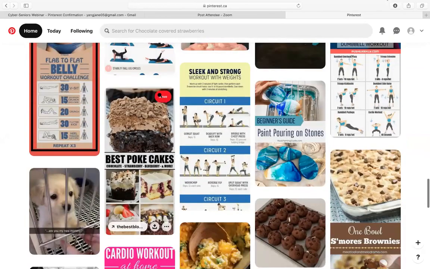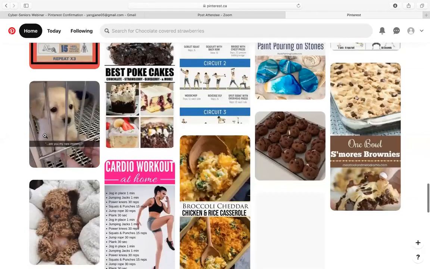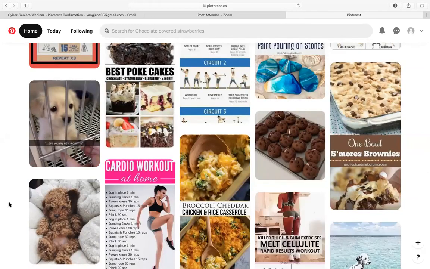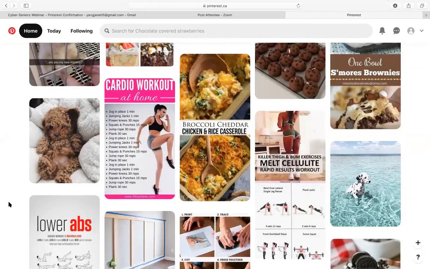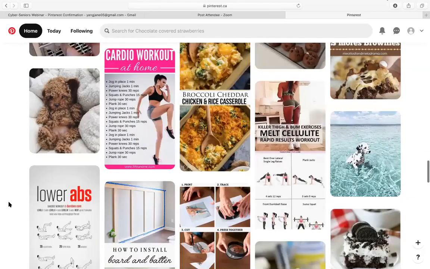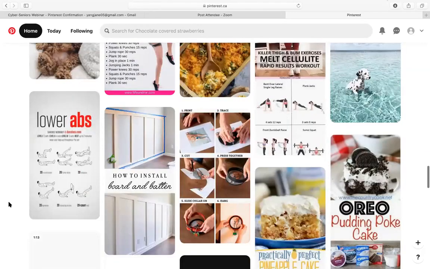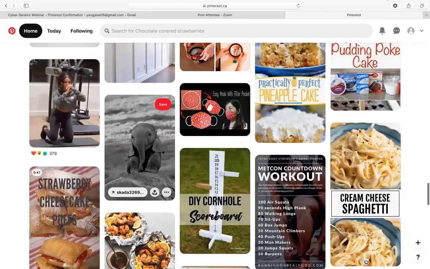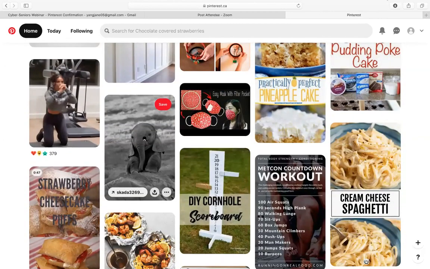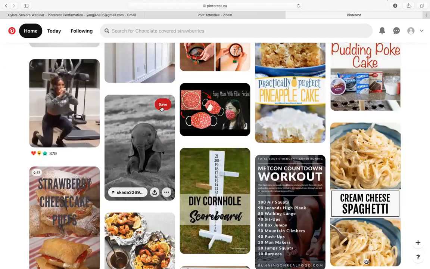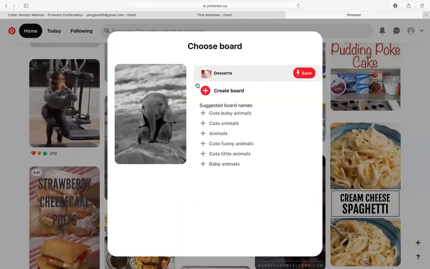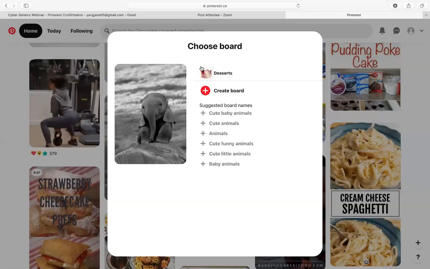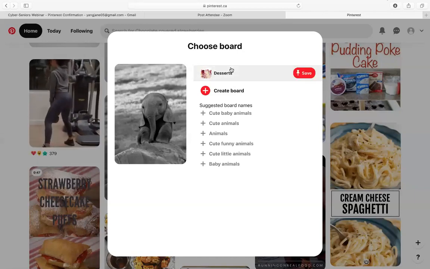So we have cakes, we have workouts, we have cute puppies, and let's see, I'll show you how to save something. Let's say we want to save a picture of this baby elephant. We can press save. And as you see, we have not created, let's say, cute baby animals as our board name.